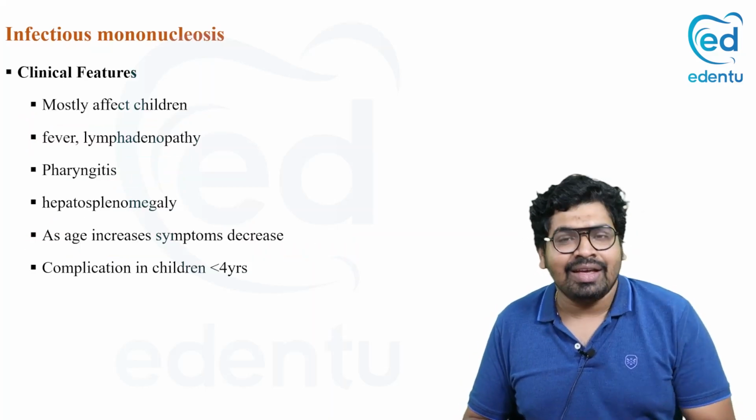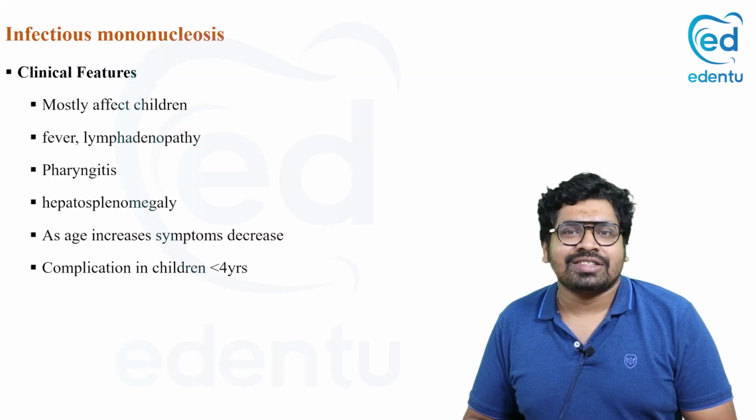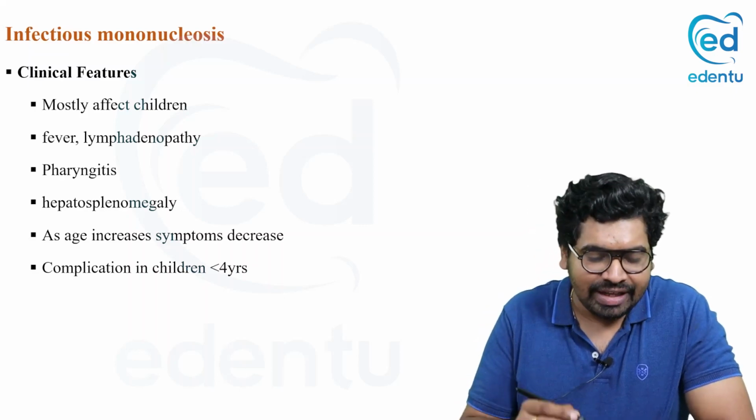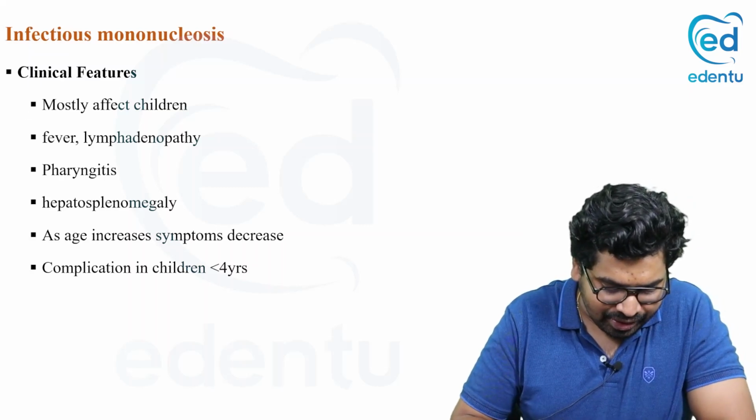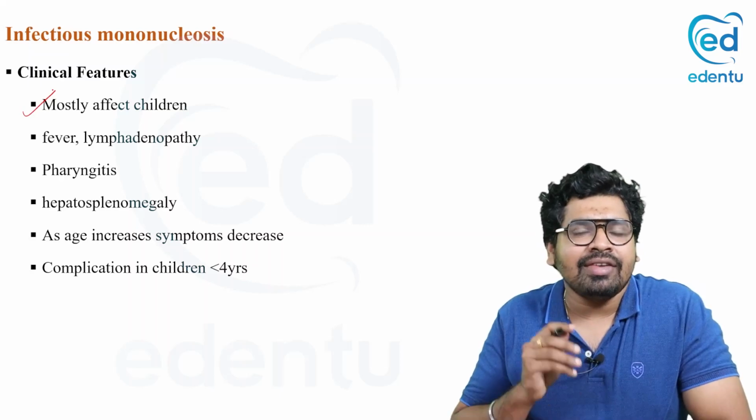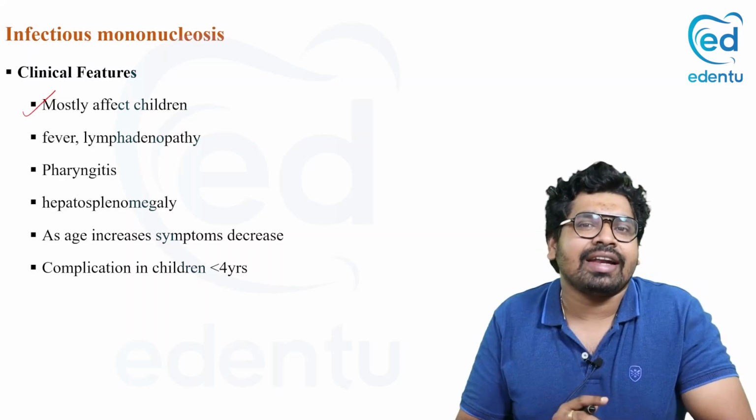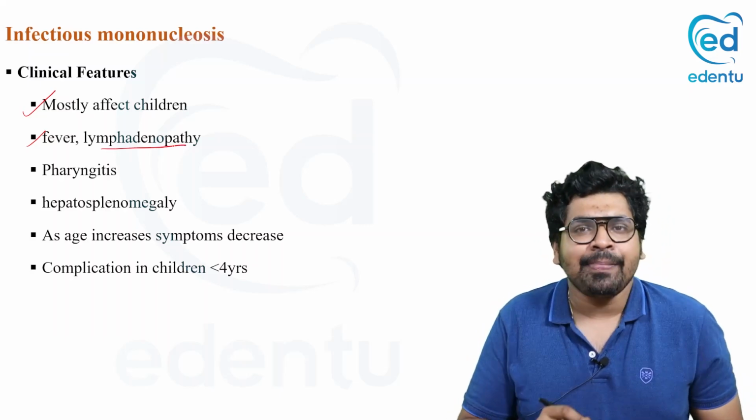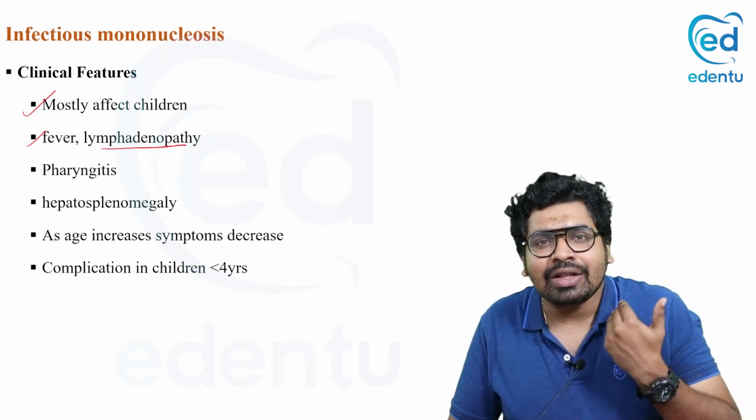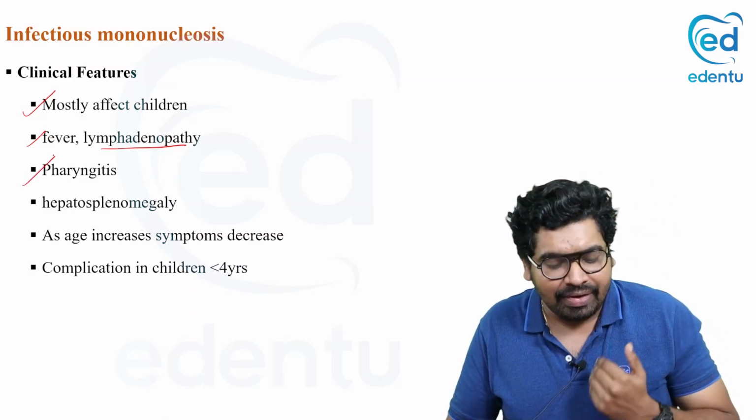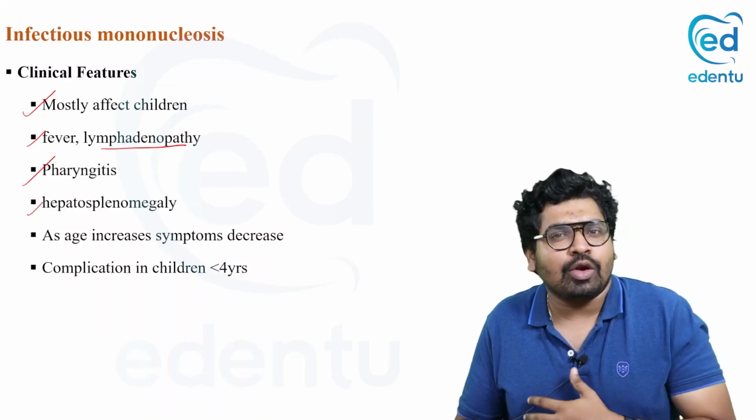Now let's see the clinical features. Infectious mononucleosis mostly affects children. As it is a viral infection, you can see fever, lymphadenopathy, and mostly in the oral cavity there is pharyngitis, and there is hepatosplenomegaly.